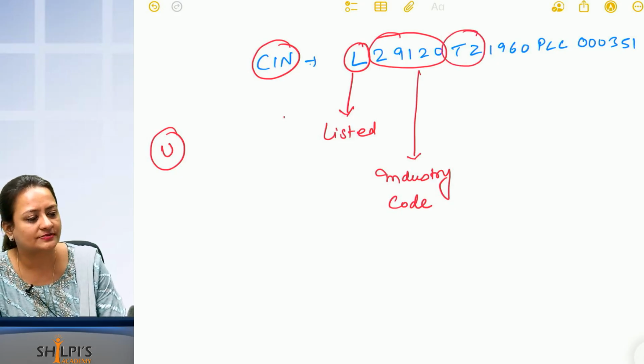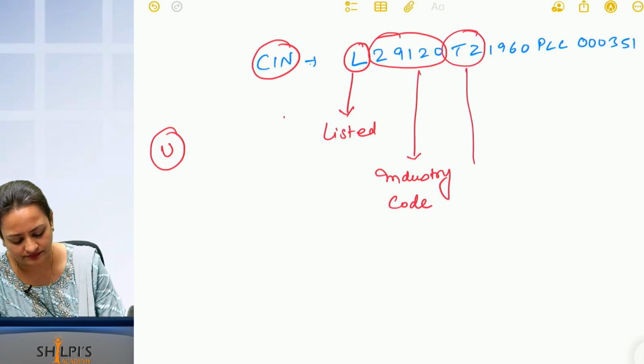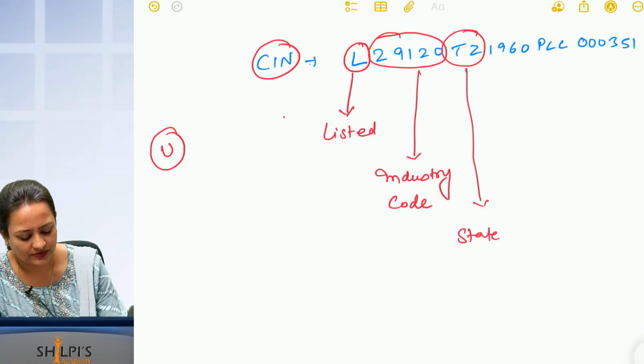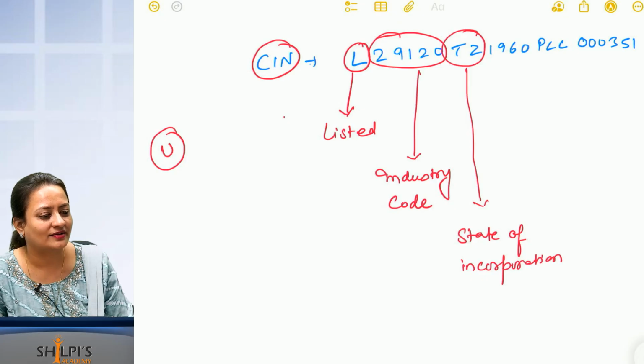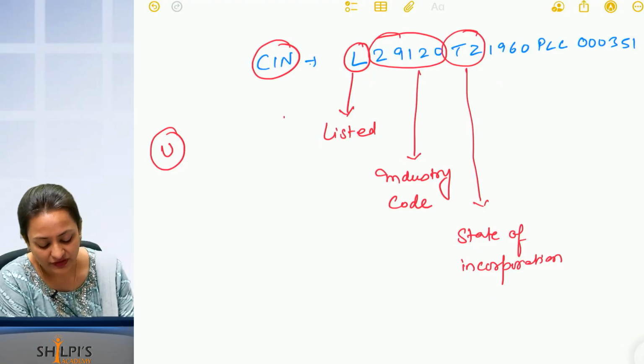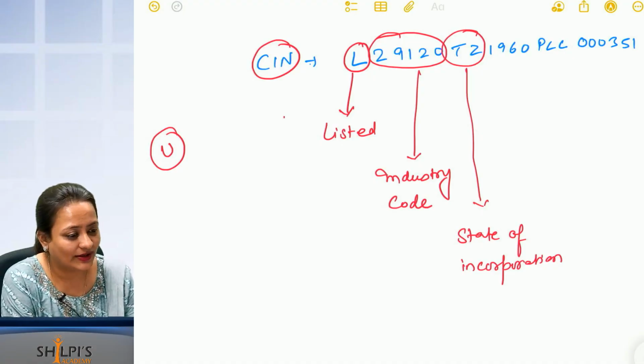Okay. Next is, what is this? This is the state of incorporation. Now you will say, ma'am, Tamil Nadu should be TN, but it is TZ. Anyone who has any idea why TZ? I'll tell you this. We'll move forward, then I'll tell you why it is like this.